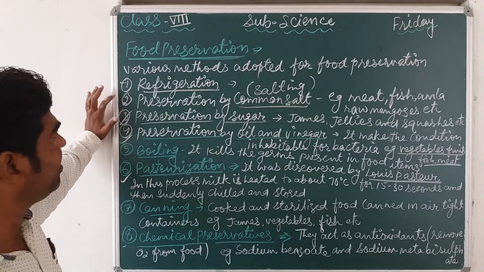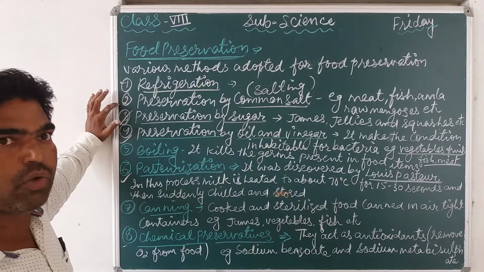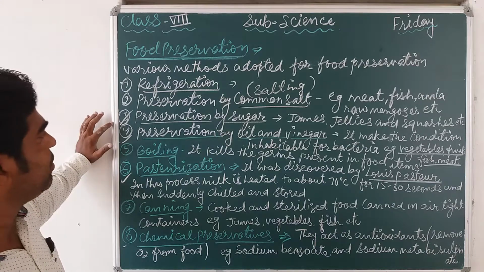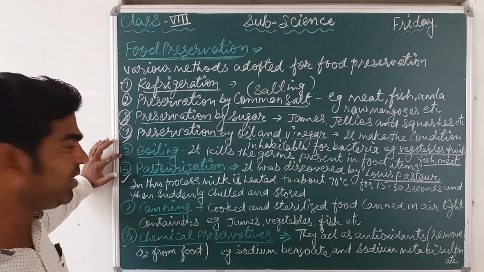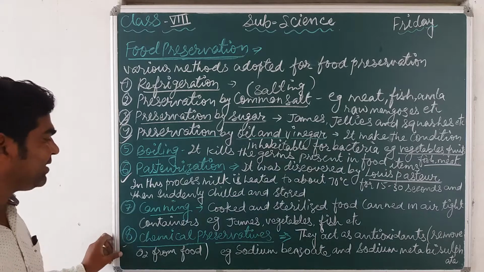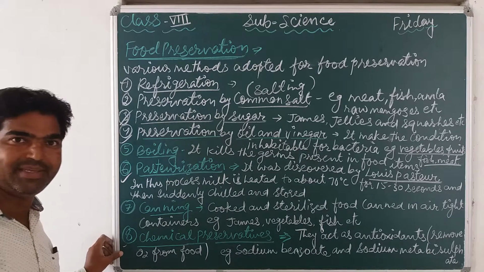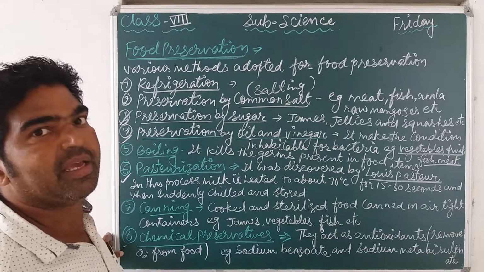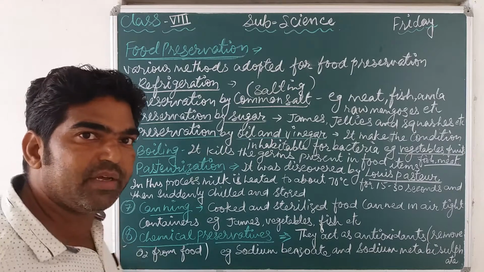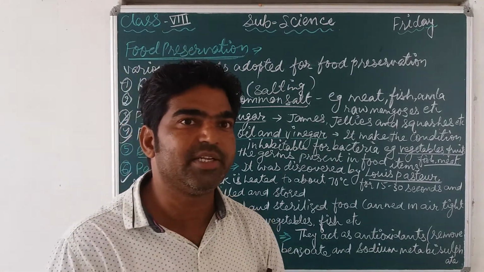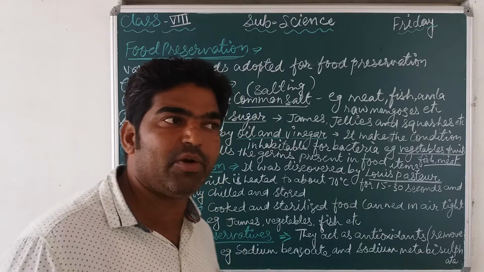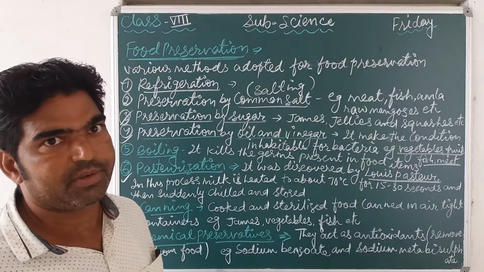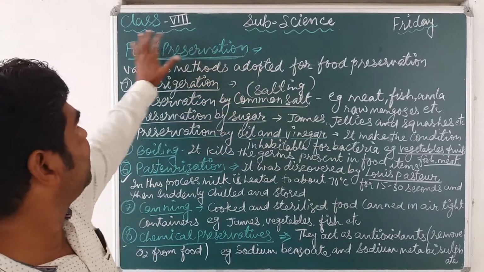First one, refrigeration, preservation by common salt, preservation by sugar, preservation by oil and vinegar, boiling, pasteurization, canning, and the last, chemical preservatives. Means a certain type of chemical which is used to preserve the food material. That is called a chemical preservative, and this method is called chemical preservation.